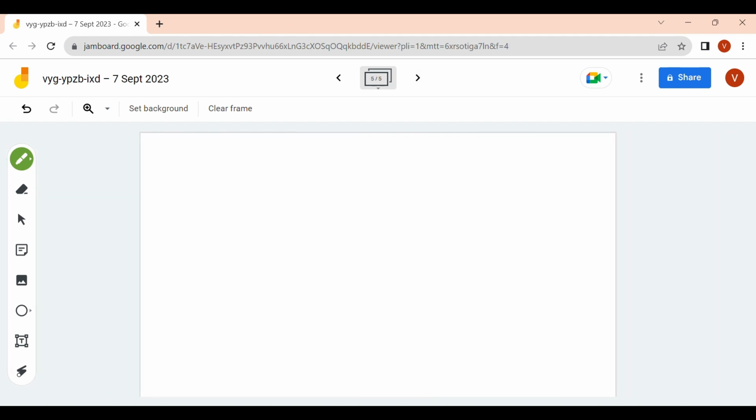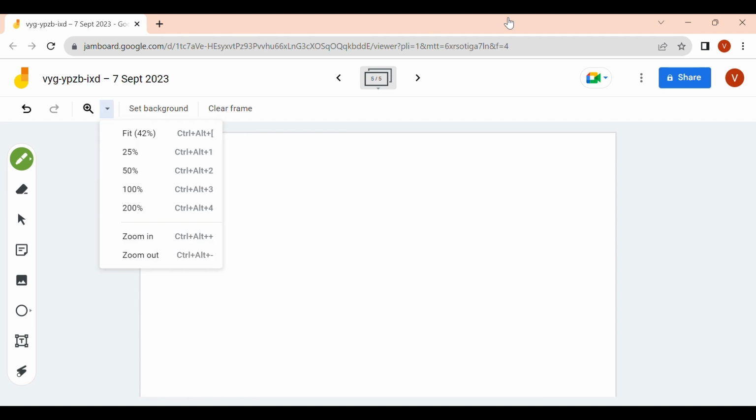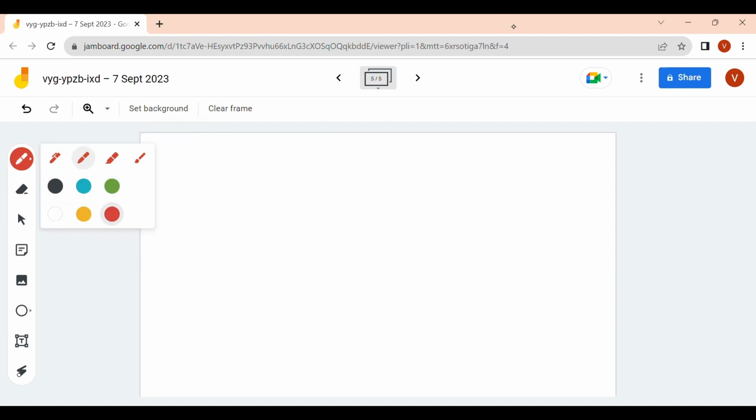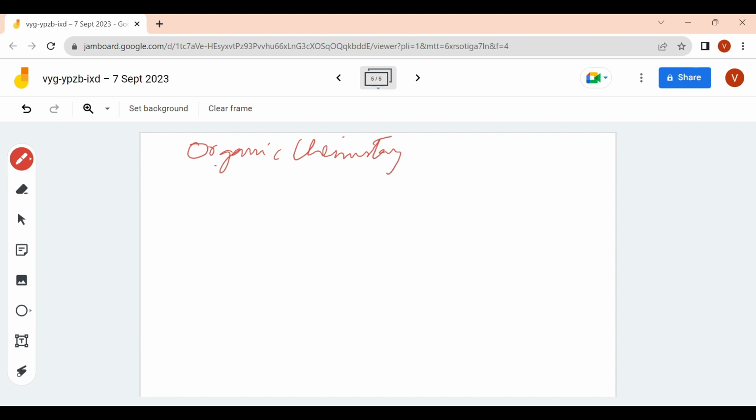And next comes, finally, our organic chemistry. Here you will be dealing with carbon and its compounds. The very first important chapter is carbonyl compounds.